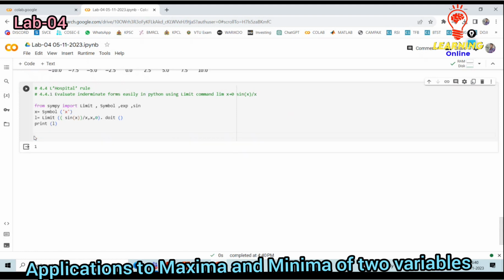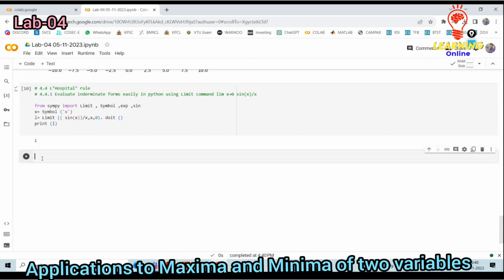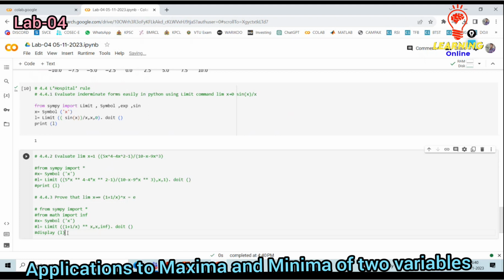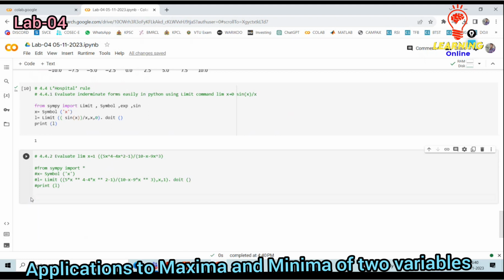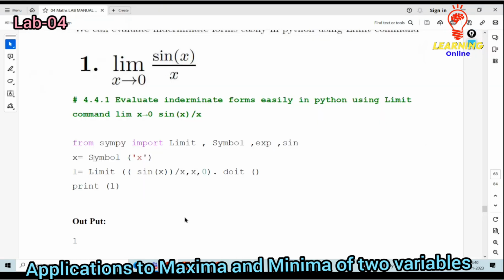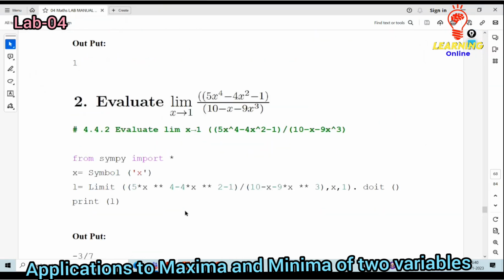Why would I make you get confused? This is the first, 4.11. Later, 4.42. This is another expression. What is that expression? Limit x tends to 1 of 5x raised to 4 minus 4x square minus 1 divided by 10 minus x minus 9x cube.